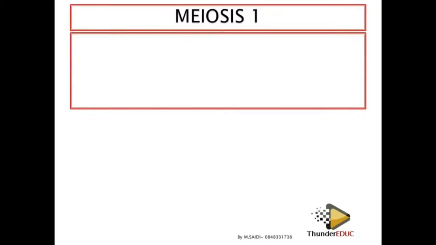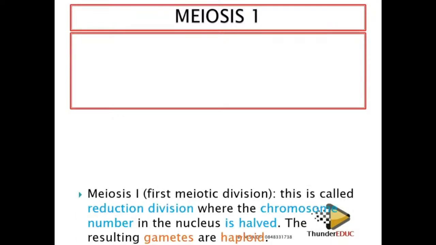Meiosis is divided into 2 divisions, not phases. The first meiotic division and the second meiotic division. So the first meiotic division will have prophase 1, metaphase 1, anaphase 1, telophase 1. And then the second meiotic division will have prophase 2, metaphase 2, anaphase 2, and then telophase 2.